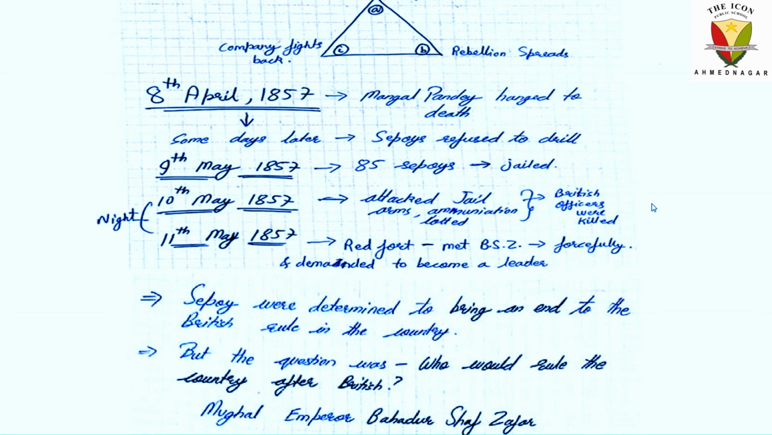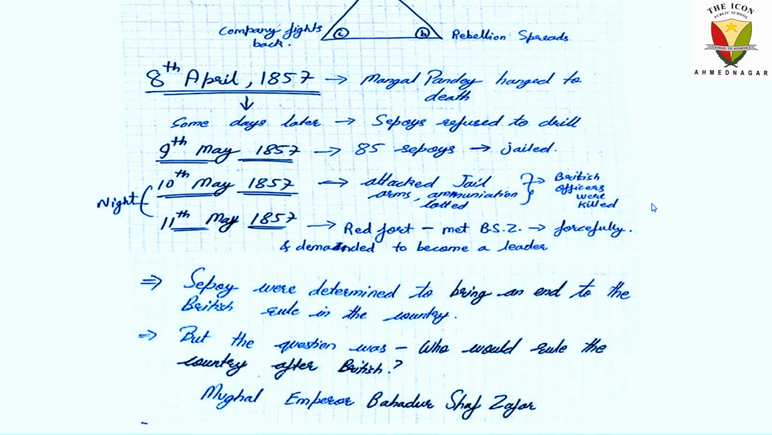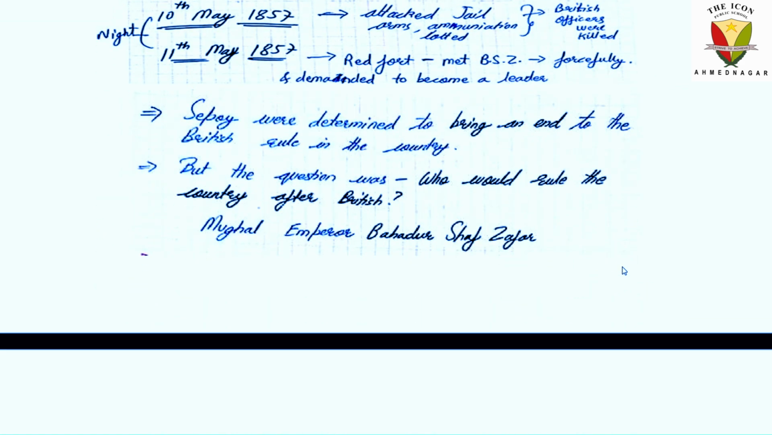Some days later, sepoys refused to drill, practice, and do their duties. On 9th May 1857, 85 sepoys were jailed. On 10th May 1857, they attacked the jail, arms and ammunition were looted, and British officers were killed. On 11th May 1857, at the Red Fort, they met Bahadur Shah Zafar and forcefully demanded that he become their leader. So this was the whole story at that time.